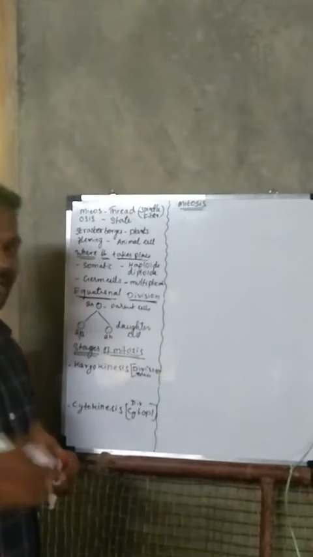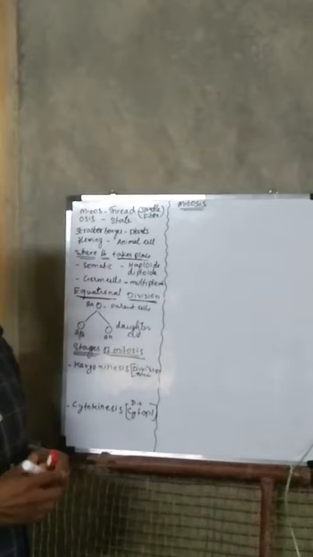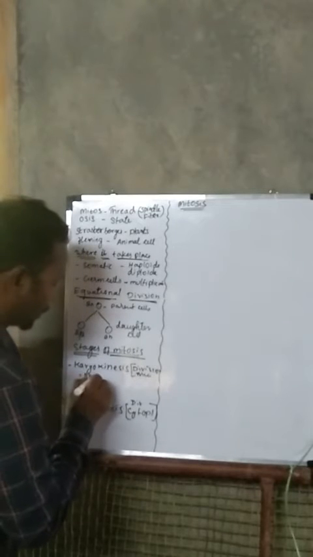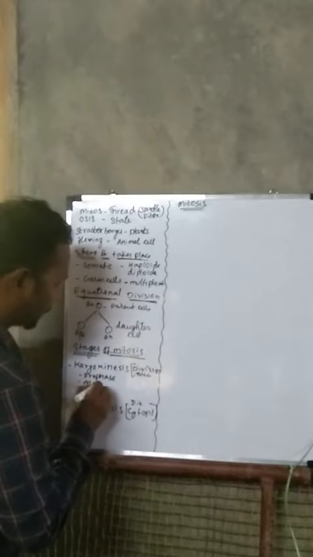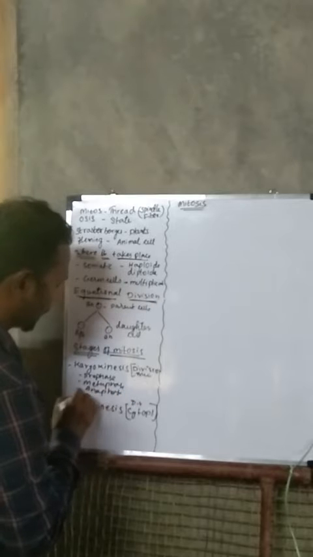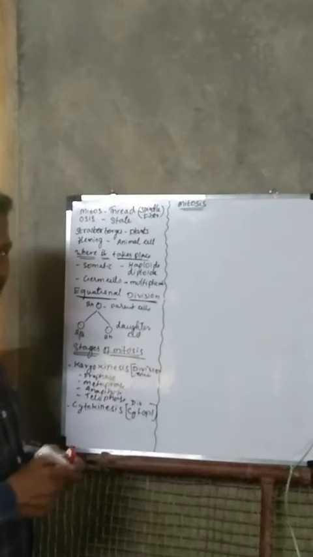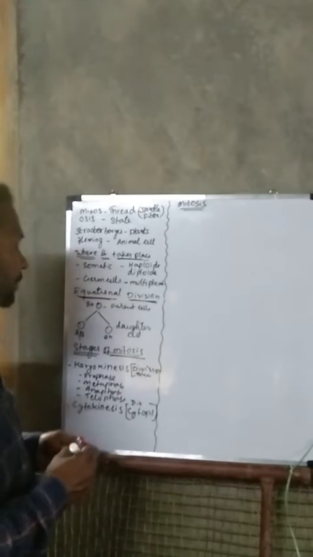Karyokinesis has 4 subdivisions, 4 phases. What are those phases? Prophase, metaphase, anaphase, telophase. There are 4 phases in mitosis. Let us discuss them one by one.